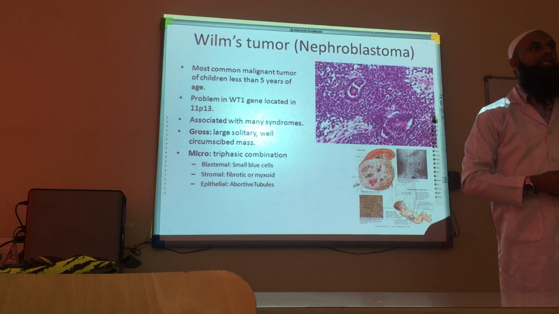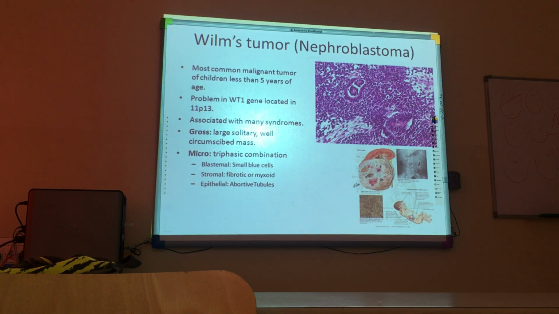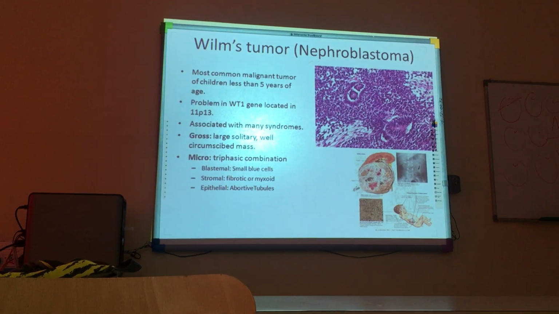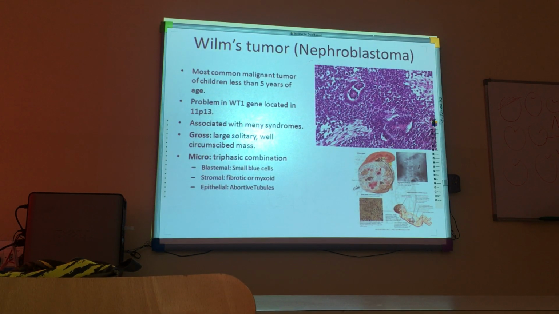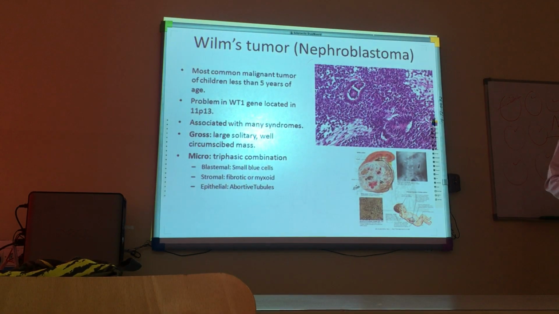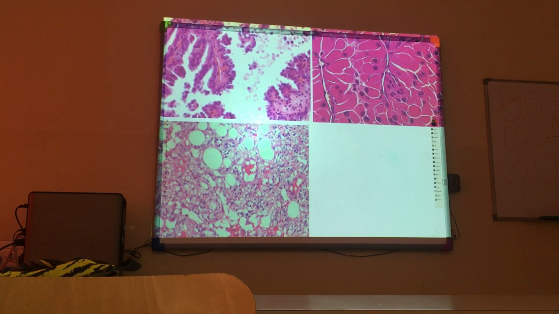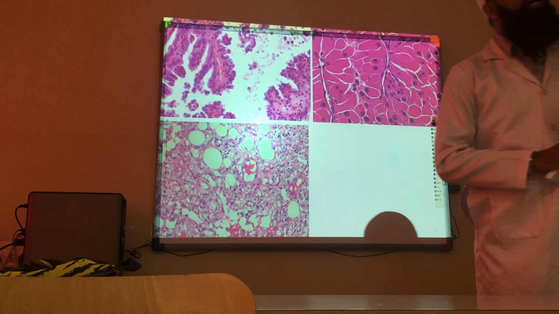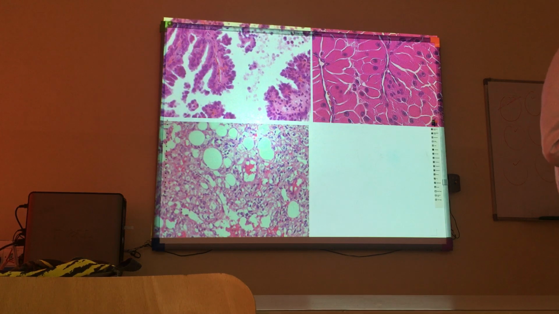So what are the 3 types of cells in Wilms tumor? Blastemal, which are round blue cells; then stromal; and epithelial. Stromal can have 2 components: fibroblast and myxoid. And the third is epithelial, which looks like tubules, abortive tubules. So the problem is in which gene? The WT1 gene, which is located at 11p13. In genetics, they will tell you we call this locus 1, sublocus 3.